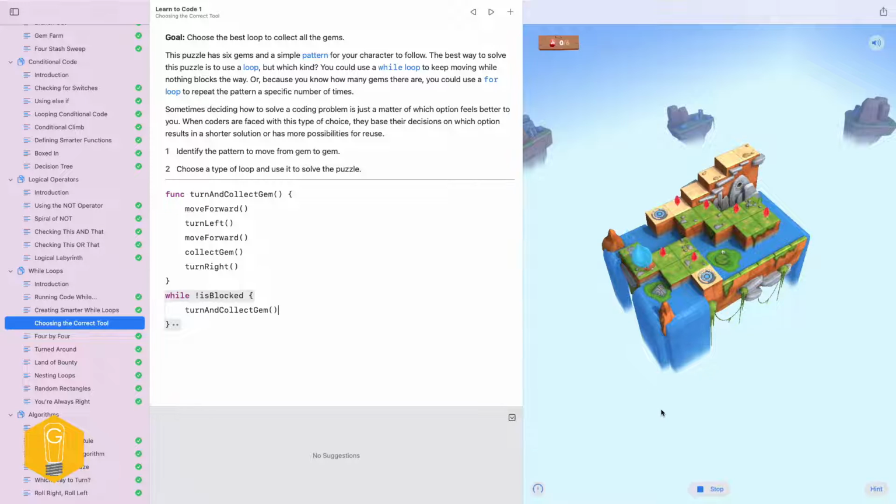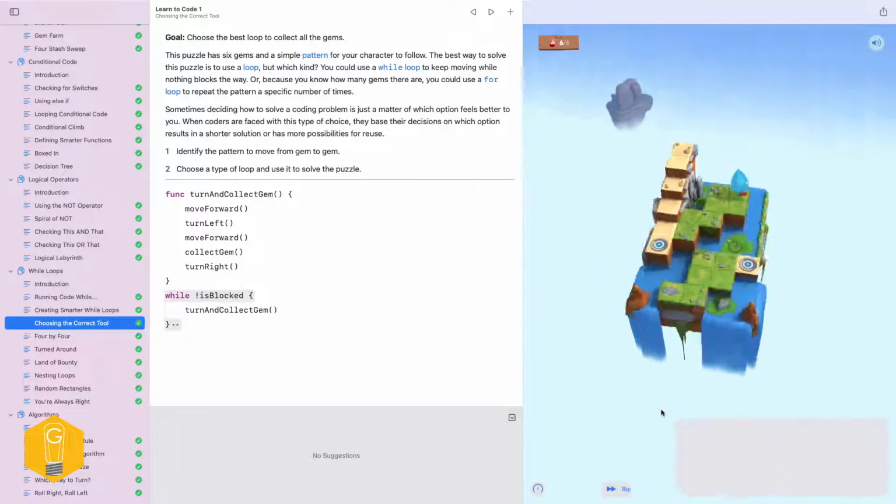Run faster. Yep, and it's going to handle the whole path for us. And then when we get to the end and we're blocked, it's going to stop. So that's a great little pattern. Super quick one. We may go ahead and do one more. This may run just a little bit long, but let's go ahead and do it.